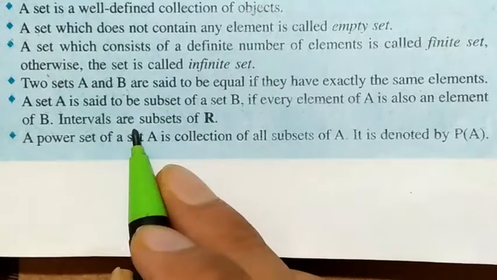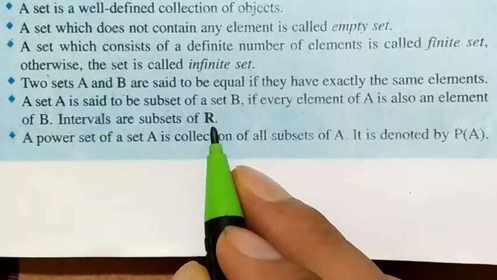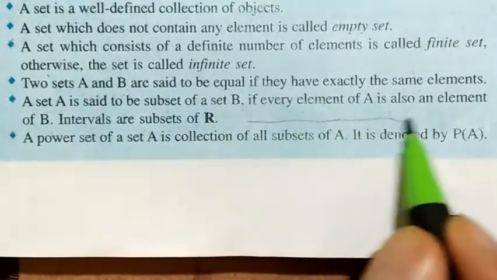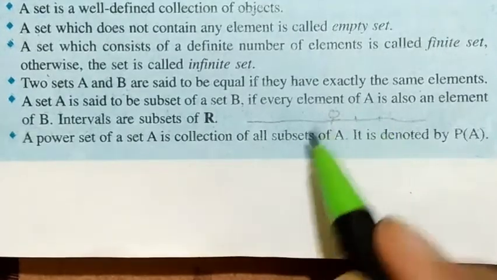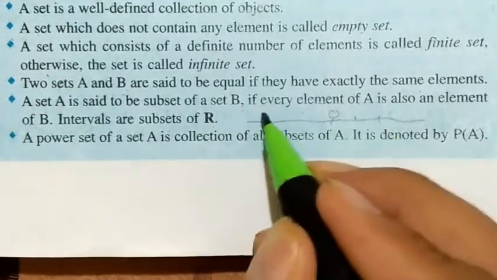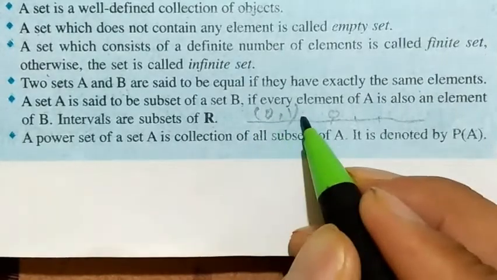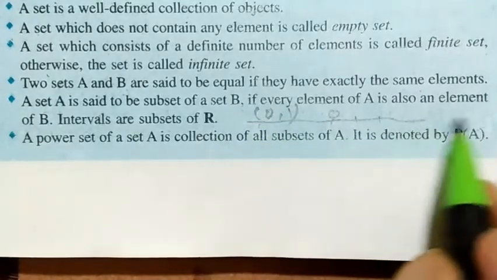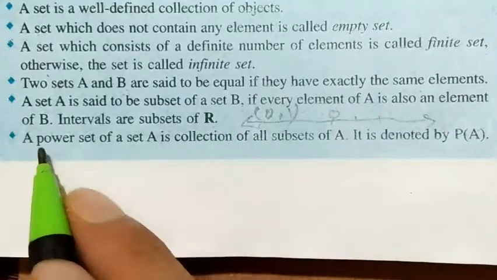Now intervals are subsets of R. Here R is what? R is real numbers. So whatever the interval means on number line, this is 0, so 0, 1, 2, 3, so closed interval or open interval, like we write 0, 1, so it's interval from 0 to 1. So this is subset of R because everything is included in R, the real number line, minus infinity to plus infinity.